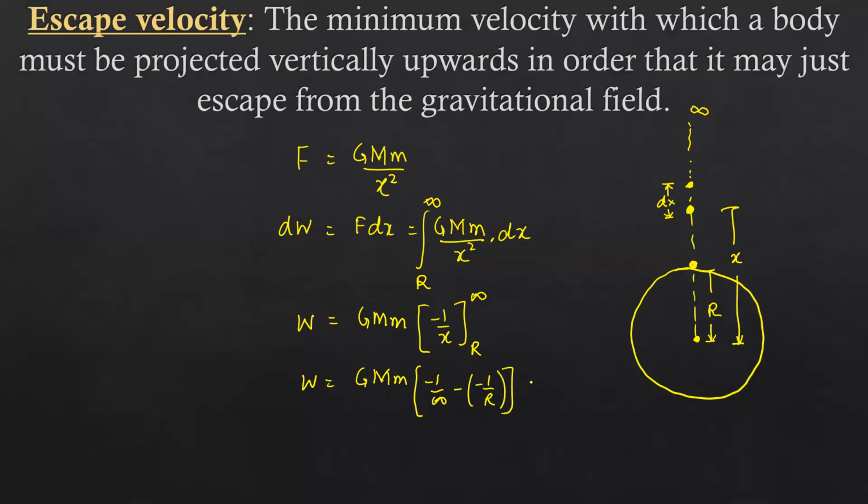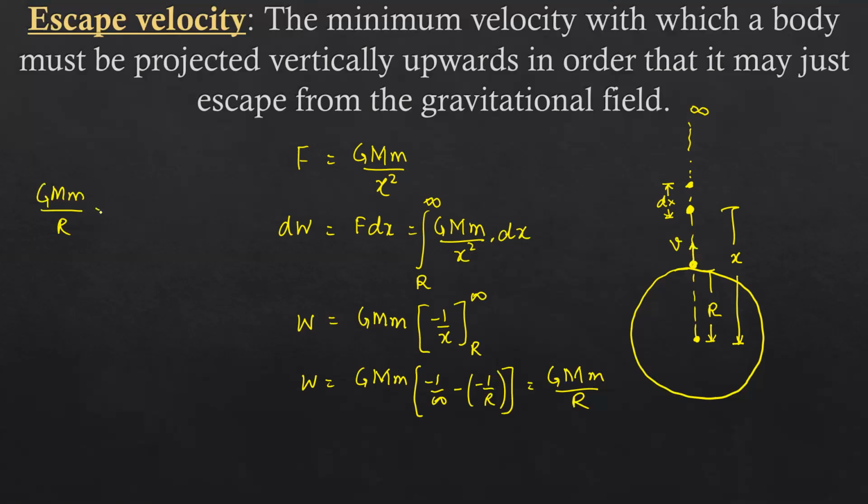So it will be GMm upon r. This will be the work done, and it can be balanced with the kinetic energy, because we will be providing the velocity to the body so that it escapes out from the gravitational field.